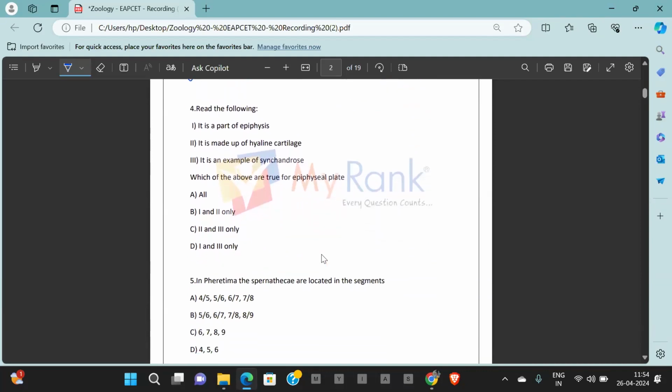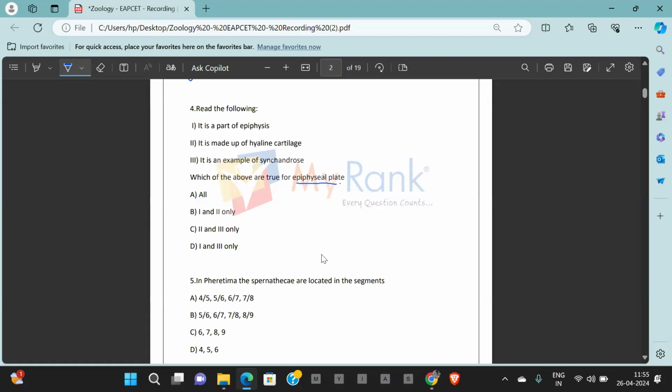Going ahead with the next question, question number 4. Read the following statements. Statement 1, it is a part of epiphysis. 2, it is made up of hyaline cartilage. 3, it is an example of synchondrosis. Which of the following are true for the epiphyseal plate?